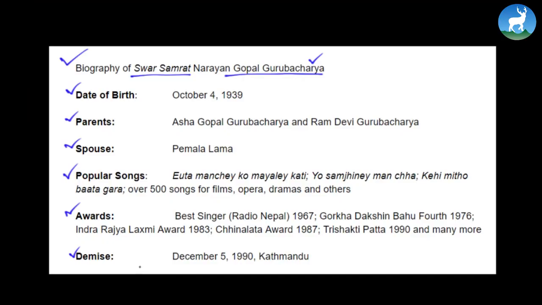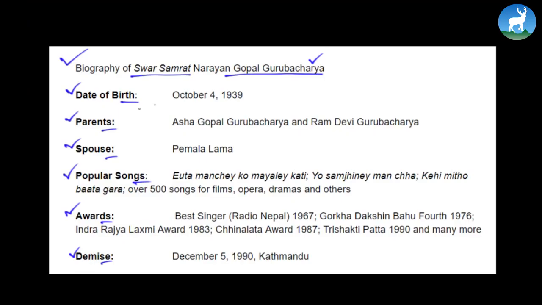Maybe you can write 3 paragraphs of biography, not more than that, because it is only for 5 or 6 marks at the most. So you only need to write 3 paragraphs. In the first, introductory paragraph, just write about his date of birth, his parents and spouse and things like that. In the second paragraph, write about struggles and everything. Write about the popular songs and the awards. And finally, in the last paragraph, write about his or her demise and how she is remembered till date.